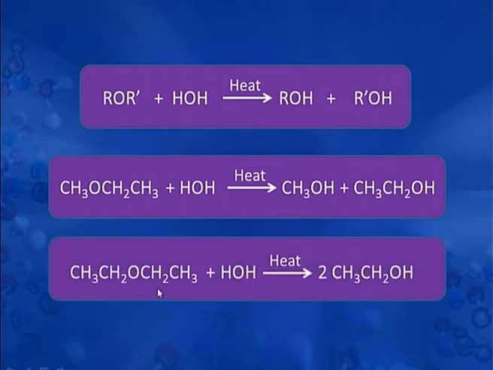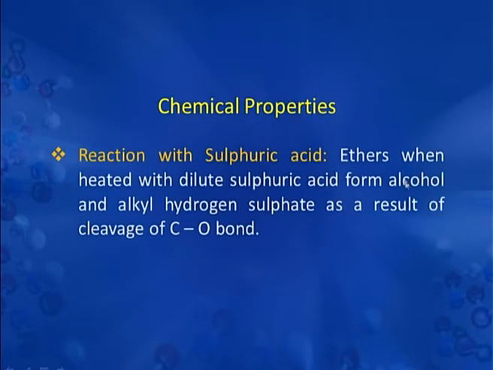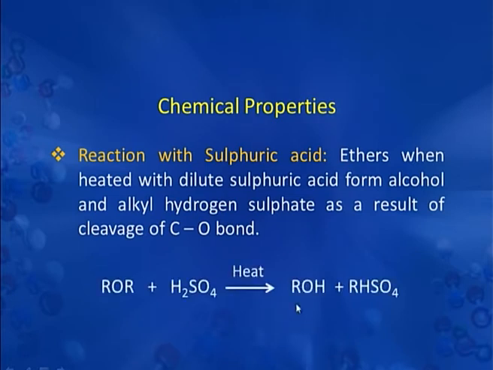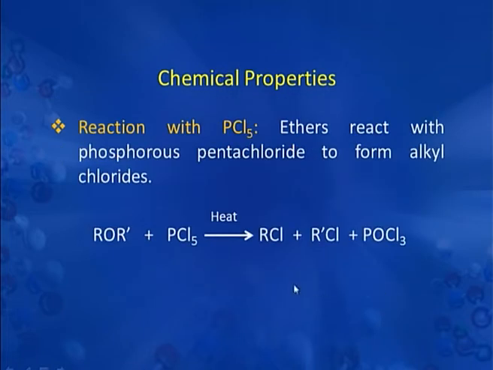The third reaction here is ethoxyethane reacting with water. Since this is a symmetrical ether, you can see that there is formation of only one alcohol. When ethers react with sulfuric acid, there is formation of alcohol and alkyl hydrogen sulfate. When they react with phosphorus pentachloride, they form alkyl halide and phosphorus oxychloride.